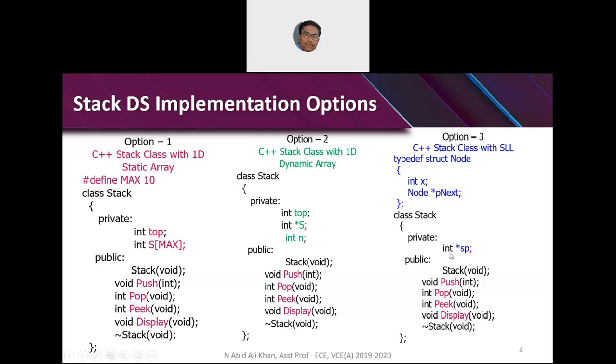So in option 3, you take a singly linked list. The advantage of implementing the stack with a singly linked list is that you need only one instance, which is node star sp. sp is called the stack pointer, which is pointing to the top of the stack. If sp is null, then the stack is empty. If sp is not null, then there is something in the stack. Let me repeat. If sp is pointing to null, then the stack is empty, and if sp is not null, then you have something in the stack.